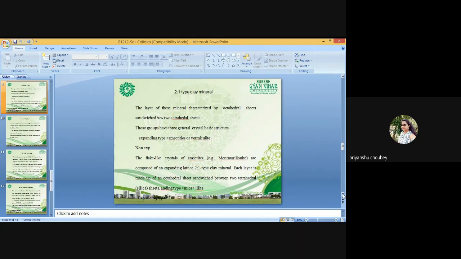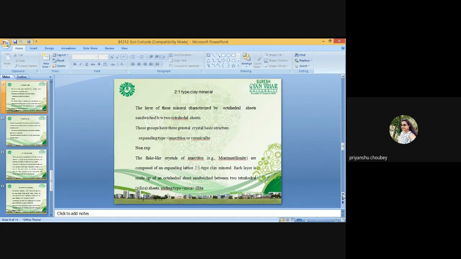Cations are like calcium, cadmium, copper, zinc, hydrogen, potassium, magnesium, iron, nickel and lead. Anions are boron, chloride, hydroxide, nitrate, molybdenum, silicon.